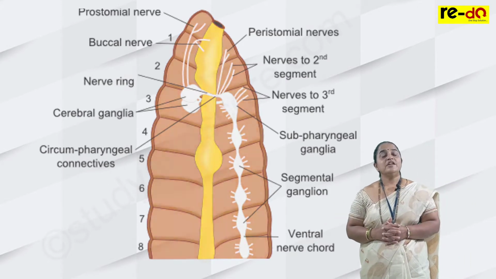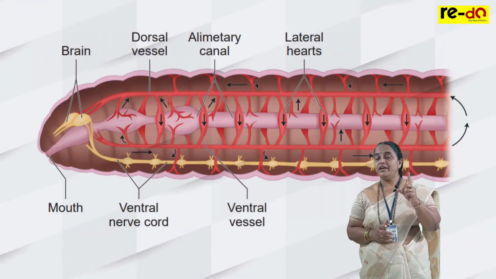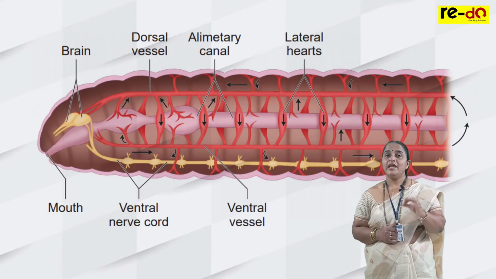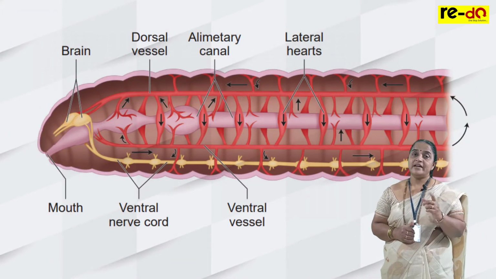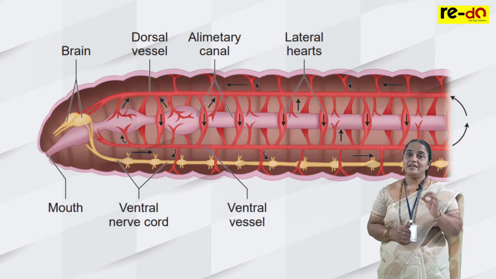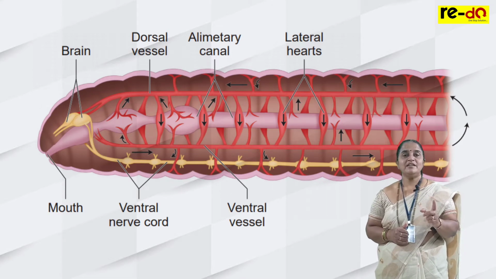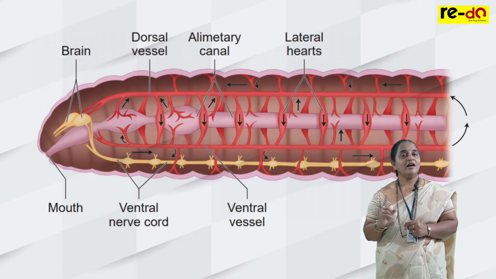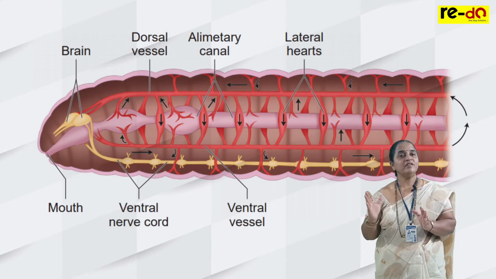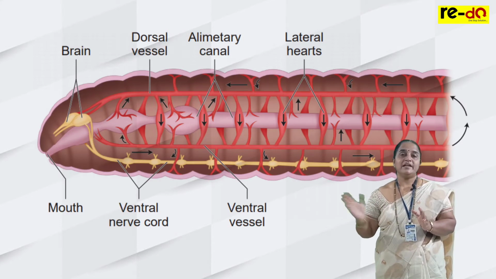Coming to circulatory system, we are finding blood for the first time in this group. Blood is red in color. Red color of the blood is due to hemoglobin, but this hemoglobin is present in blood plasma, not in the RBCs. They don't have RBCs, WBCs and platelets.